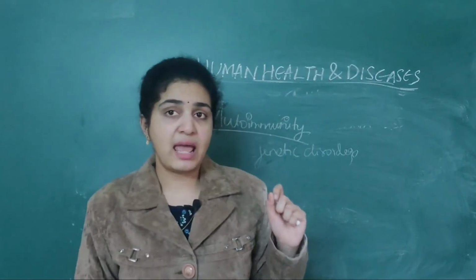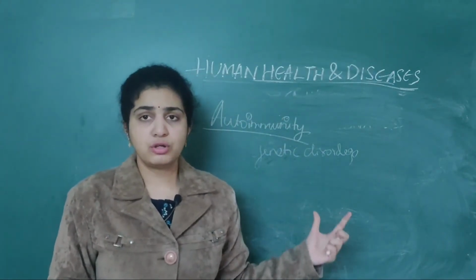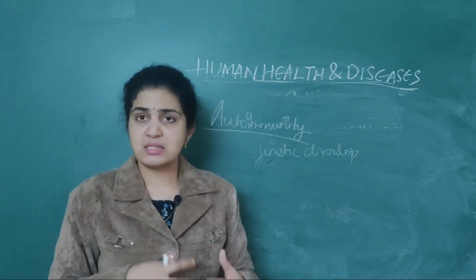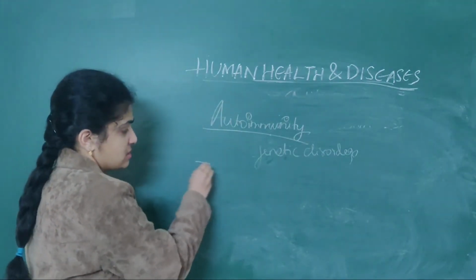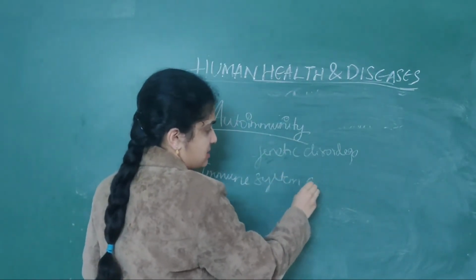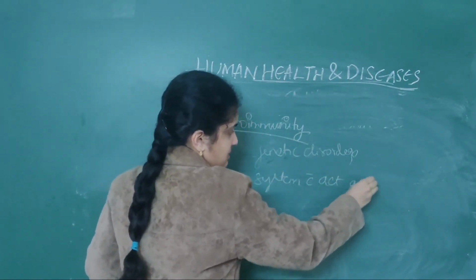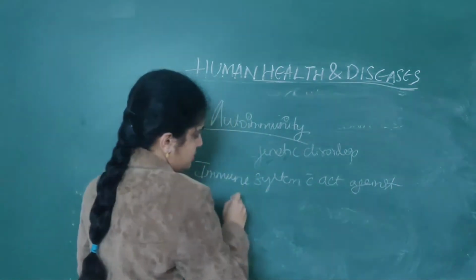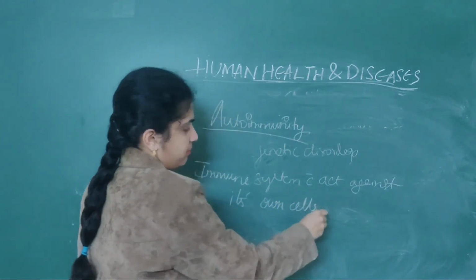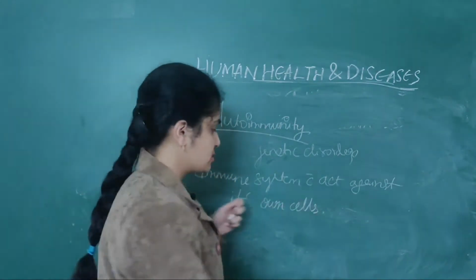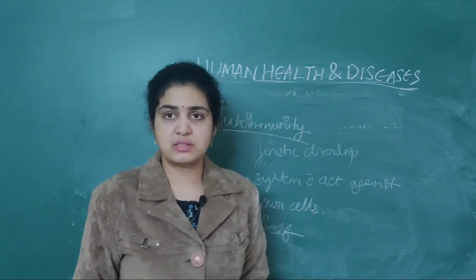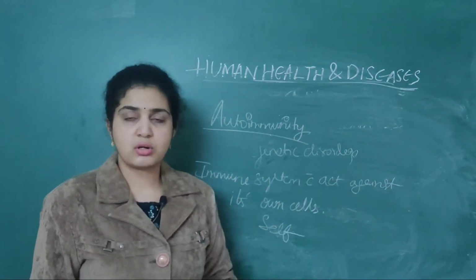So autoimmunity, by name only we can understand. Till now we have dealt with allergies. What are allergies? Now we are going to see about autoimmunity. By name only, our immune system will act against its own cells. Own cells means you can also say self cells. Your immune system is acting continuously against its self cells, and it may be due to genetic disorders and all.